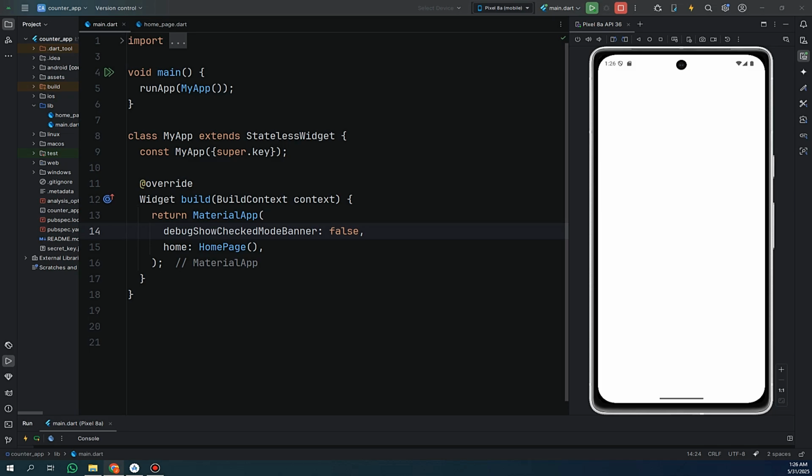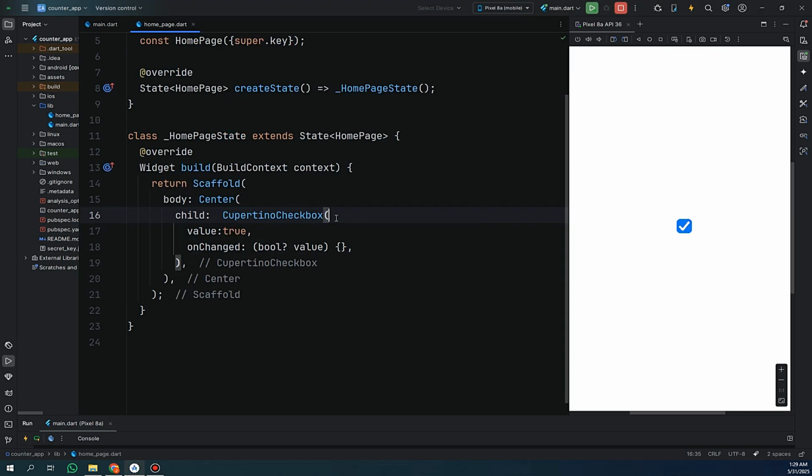In today's Flutter Widget of the Day, we are going to talk about Cupertino Checkbox. Let's see how it works and go through each property step by step. Let's dive in. First, let's see the most basic example of how to use Cupertino Checkbox.